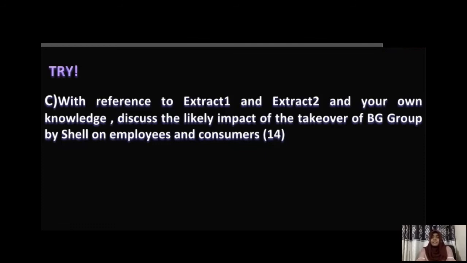If the business is experiencing normal profit, or the business is successful because of their expansion or because of this takeover, one of the likely impacts is there's a high possibility that they will be able to get better wages, right? So they might be given enough pay. As a result, their job satisfaction will be increasing.